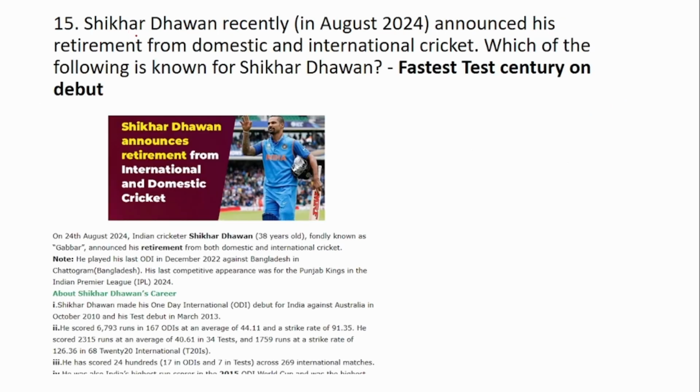15th question is, Shikhar Dhawan recently announced his retirement from domestic and international cricket. Which of the following is known for Shikhar Dhawan? The answer is fastest Test century on debut. We have covered this news in detail, but we missed covering this fastest Test century on debut, which is also known for Shikhar Dhawan.